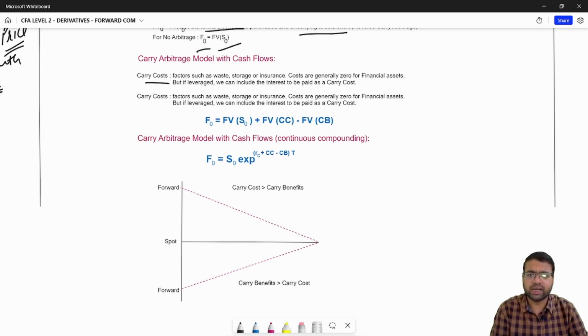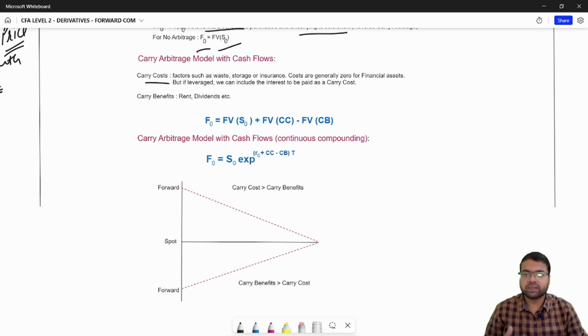So let's say you are holding a physical commodity, you will have to consider factors such as waste, the storage cost or the insurance cost. These costs are generally zero for financial assets, but if you are buying the financial assets with leverage, then the interest cost could be considered as a carry cost.